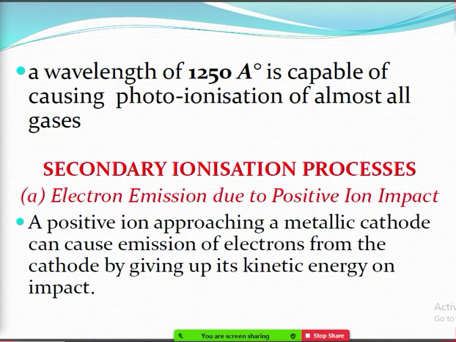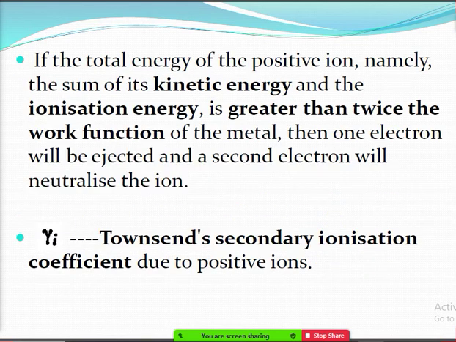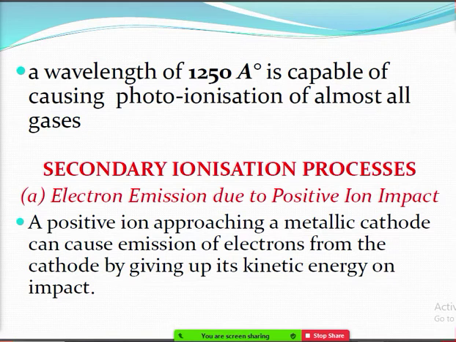So secondary ionization is our present topic today. Previously we have seen electron emission due to positive ion impact, which we have completed already, I think.